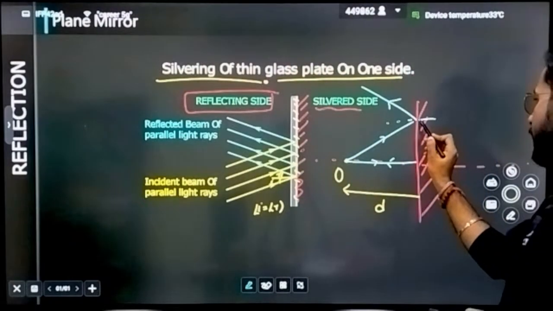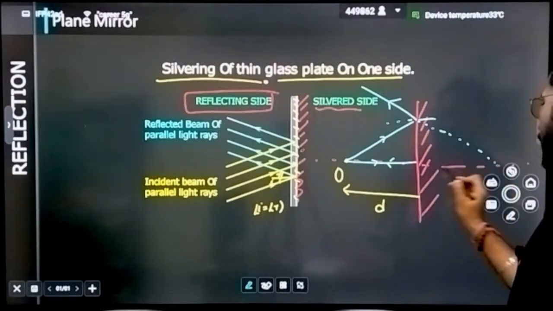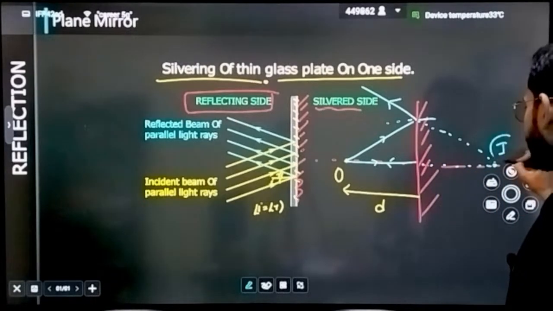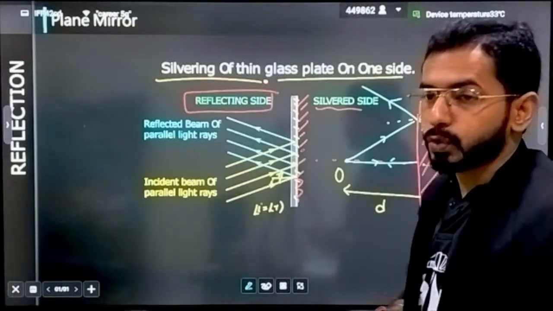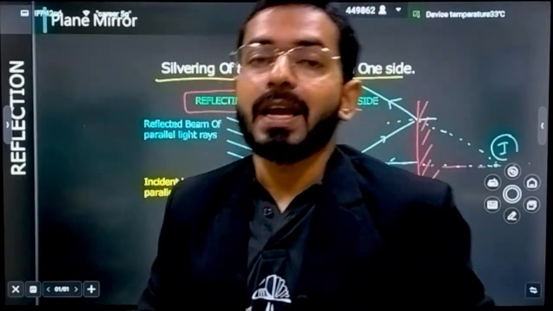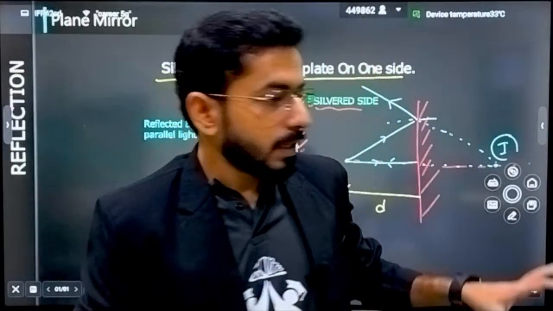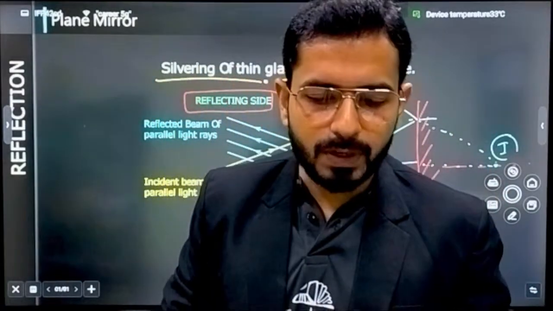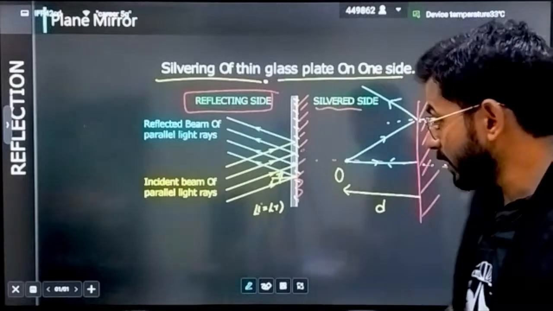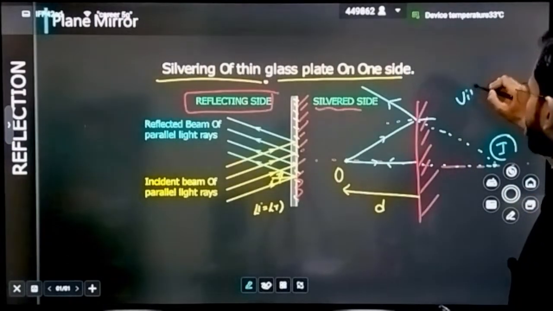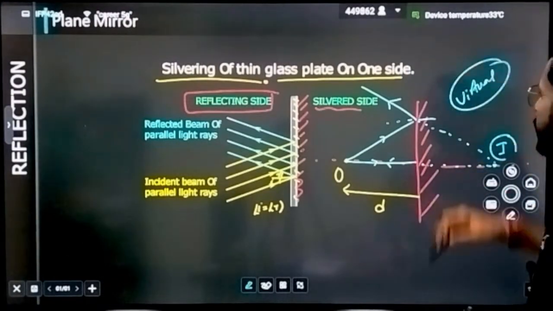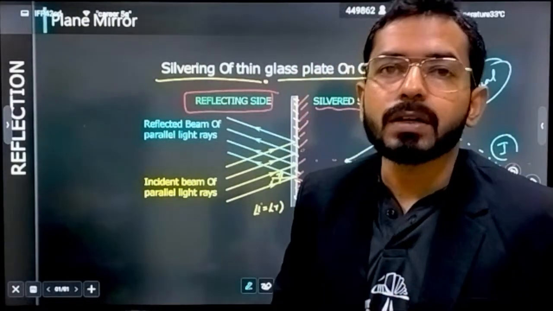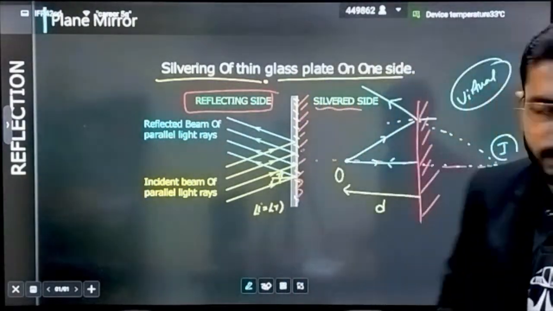But if you extend these rays, then they will appear to converge at a point, and that appearing to converge at a point is called an image. And that's why I have told you also that these points are not actually converging. They just appear to get converged at a point. What kind of image will you have? You will have a virtual image. Why do you have a virtual image? Because the rays are not actually converging, they just appear to converge.